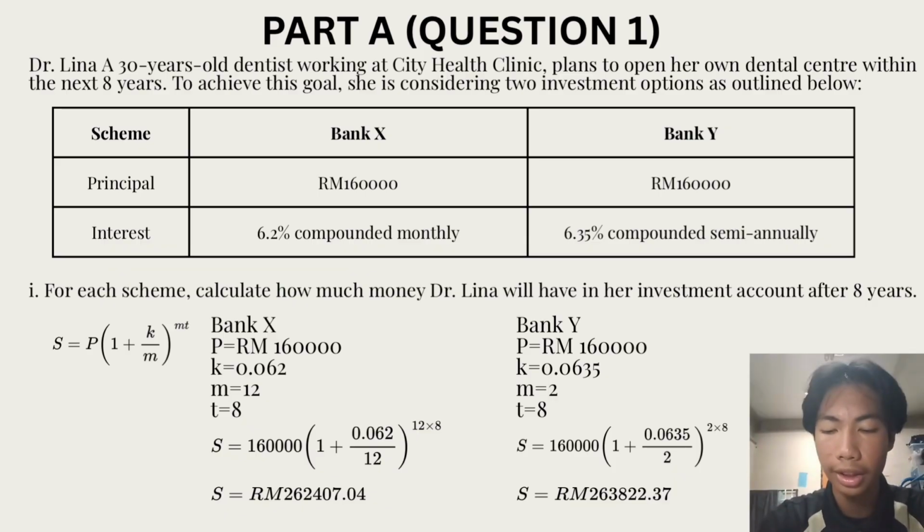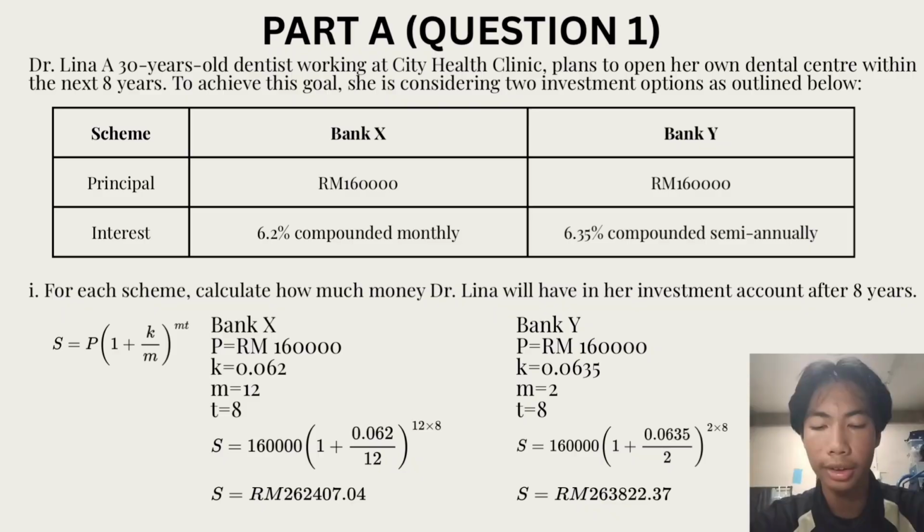The formula is S equal P(1 + K/M) to the power of MT. Bank X, P equal 160,000, K equal 0.062, M equal 12, T equal 8. S equal 160,000(1 + 0.062/12) to the power of 12 multiply 8. S equal RM262,407.04.